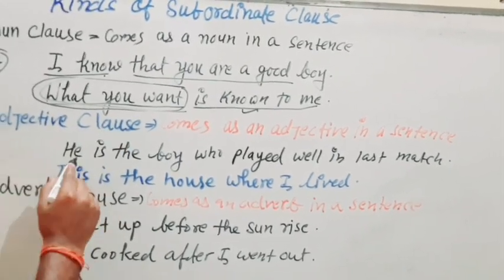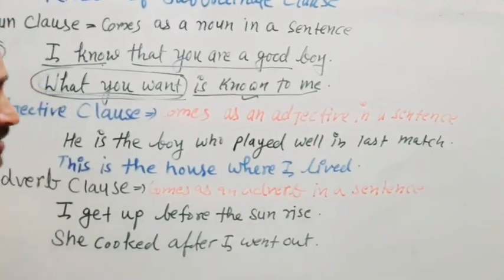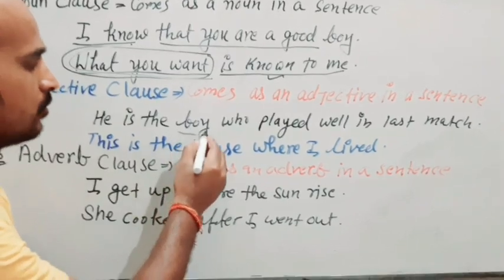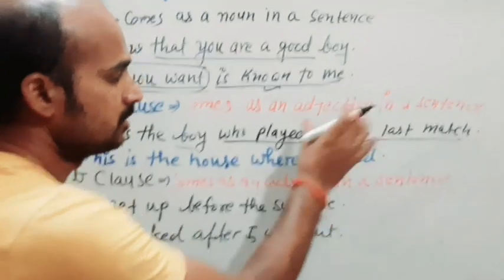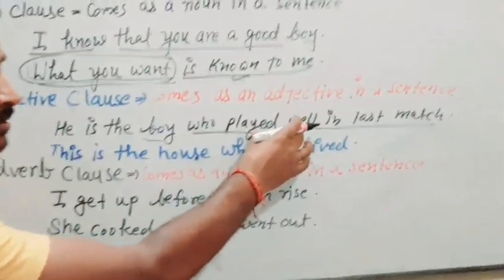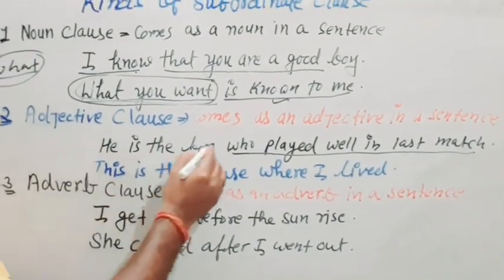Okay, now see, he is the boy who played well in the last match. So he is the boy. Now, who played well in the last match is a kind of clause. It is a group of words which is working as an adjective for this boy.